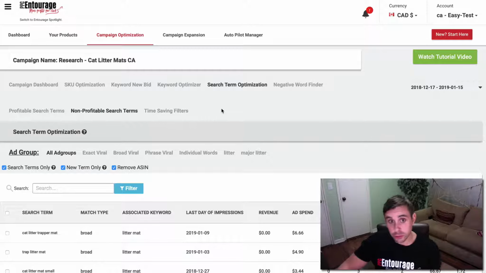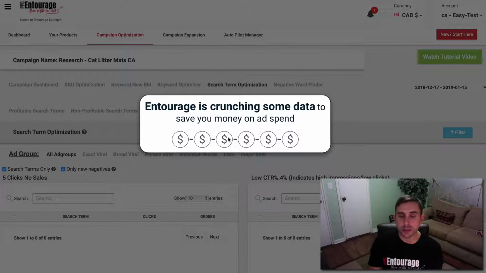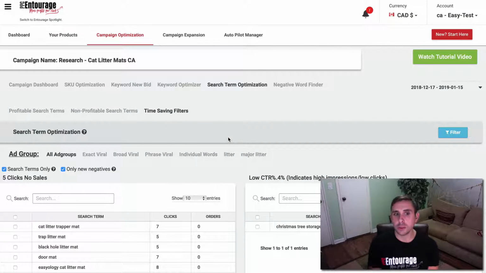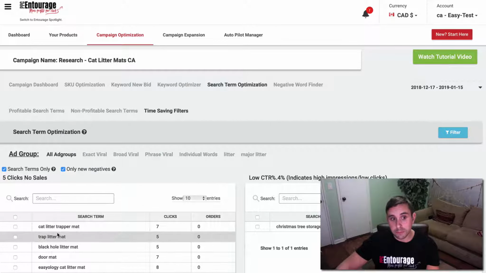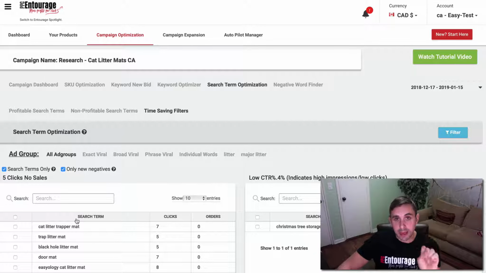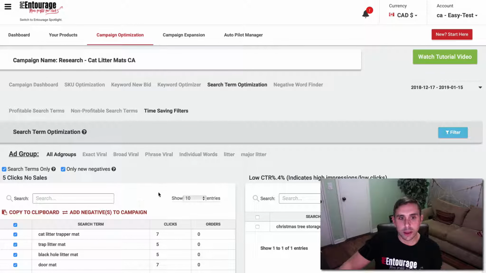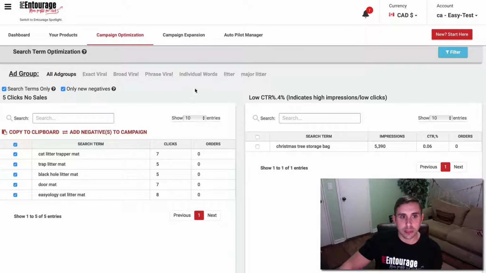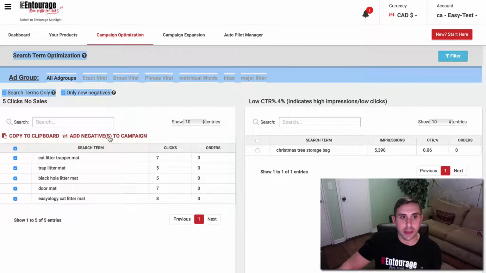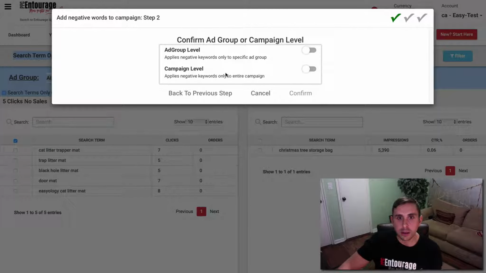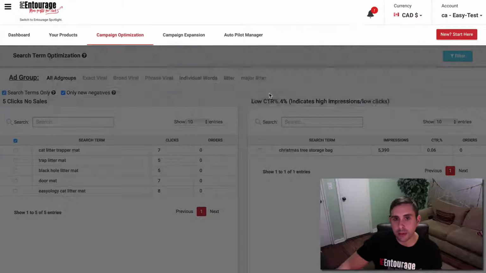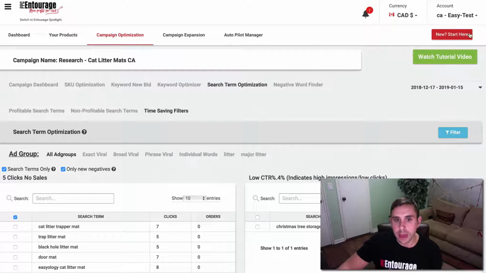I wanted to also show you the time-saving filters. So time-saving filters is really cool because it's going to show you all of the search terms, across all of your ad groups in this particular campaign that have 5 clicks but no sales, right? Pretty cool because what I can do then is I can find these heavy hitters that are eating up my ad spend, and all at once I can then go ahead and add these negative keywords to my add negatives to a campaign right over here, okay? Click on confirm, I would do an ad group level, and then go ahead and go from there, all right? And that would sync with Amazon.